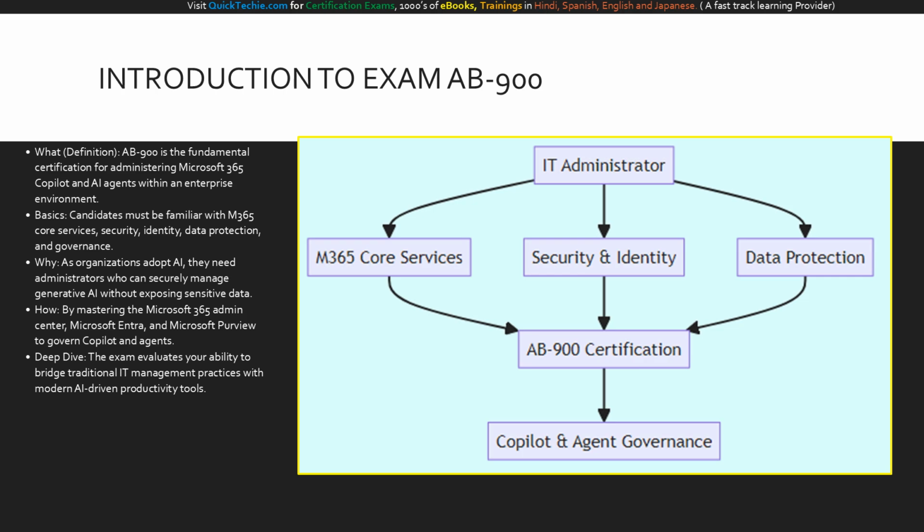Look at the diagram on your screen. It perfectly illustrates the prerequisite knowledge pathways leading to the AB 900 certification. As an IT administrator at the top, you cannot simply jump straight into AI. You must first route through three critical foundational pillars: Microsoft 365 core services, security and identity, and data protection. Only when these three streams converge do you have the necessary foundation to tackle the AB 900 exam. Ultimately, this leads to the final output at the bottom: true Copilot and agent governance. This visual roadmap is your study guide blueprint.